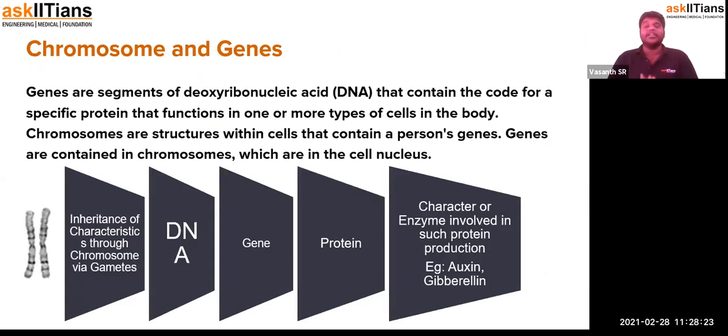So next part is we're going to study about chromosome and gene. So what's a chromosome? Chromosome is a complex structure. So what does this complex structure contain? Complex structure contains proteins and DNA, deoxyribonucleic acid. So these two actually are responsible for the formation of chromosomes. So why are chromosomes formed? Is it available in the plant or in the animal or in the microorganisms? In which one? It is available in almost all organisms which are eukaryotic in nature.